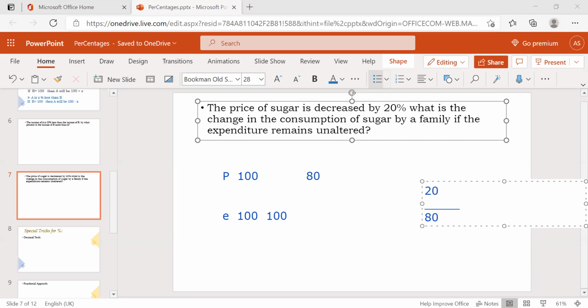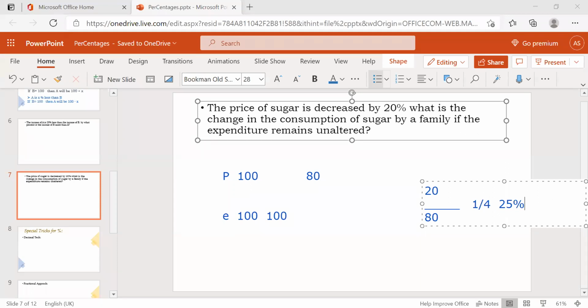We need to find what percentage 20 is of 80. So 20 by 80 is nothing but 1 by 4. 1 by 4 is nothing but 25%.